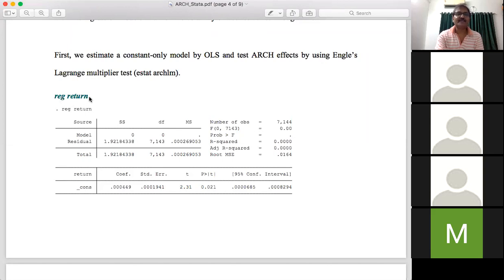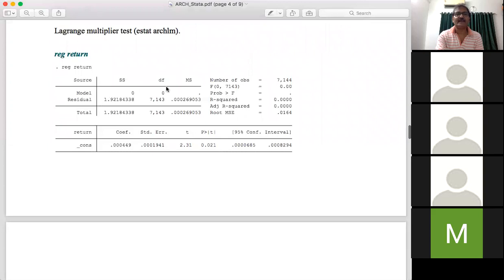After executing this command, you will get this kind of output window. Please compare this window to your laptop or computer where you have actually got it. So this is the output window giving the estimated model.